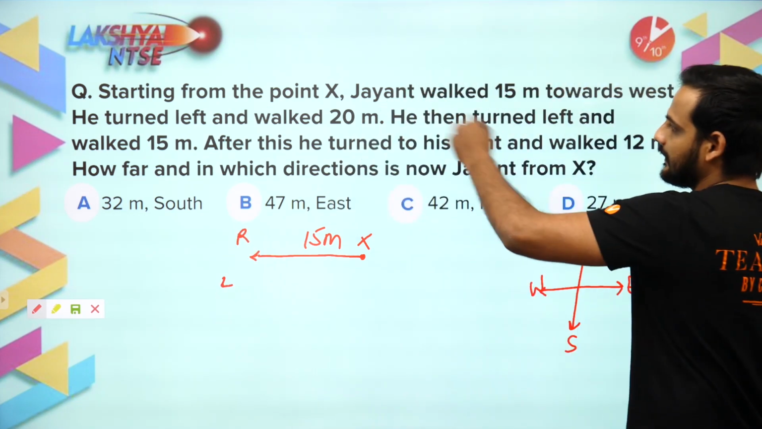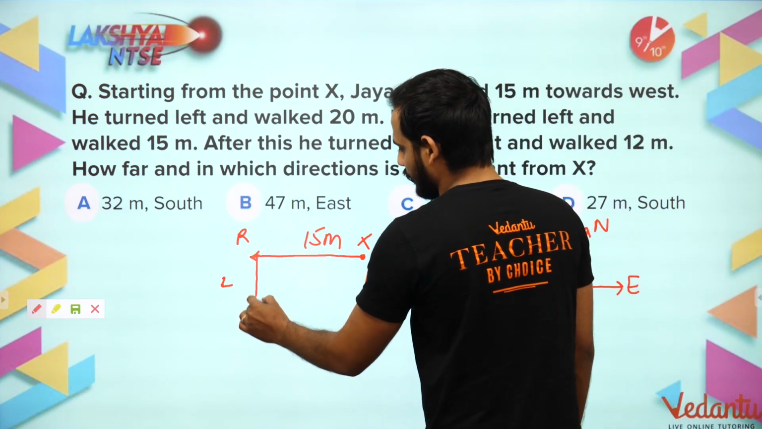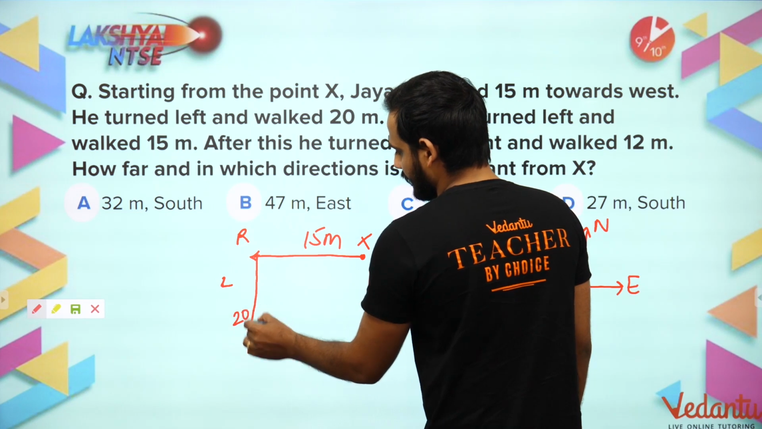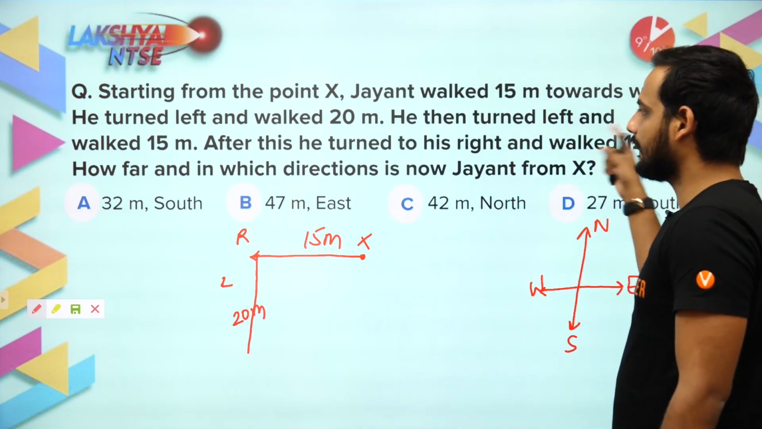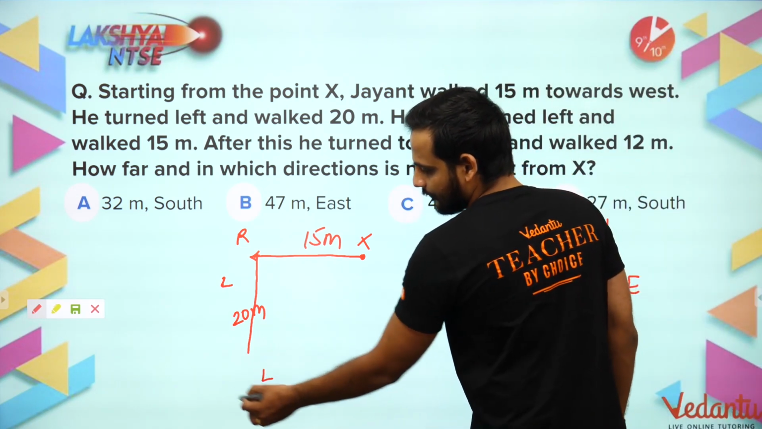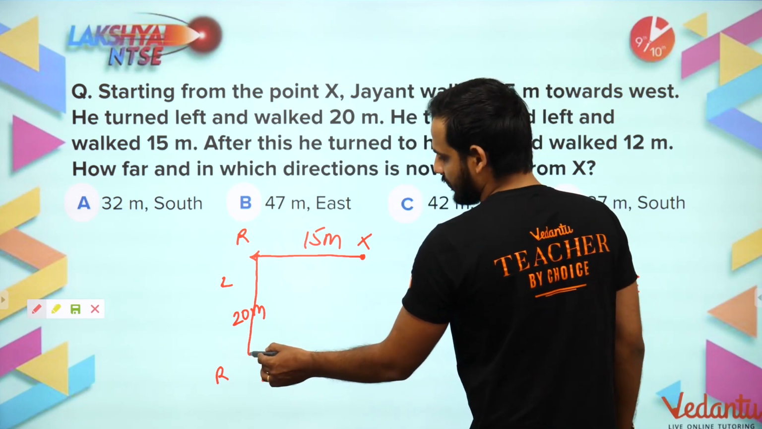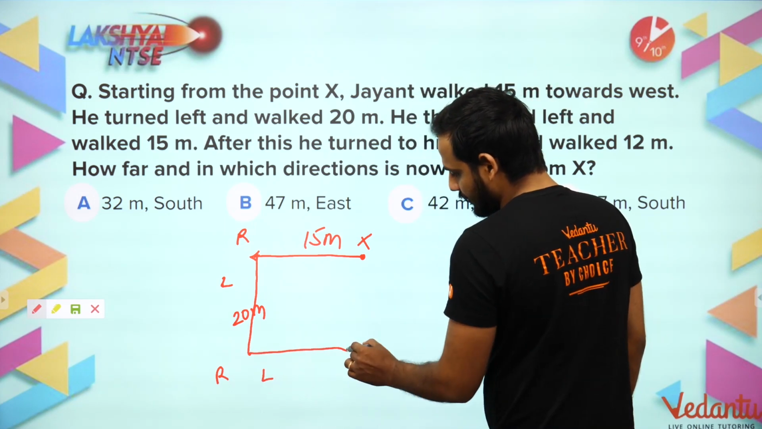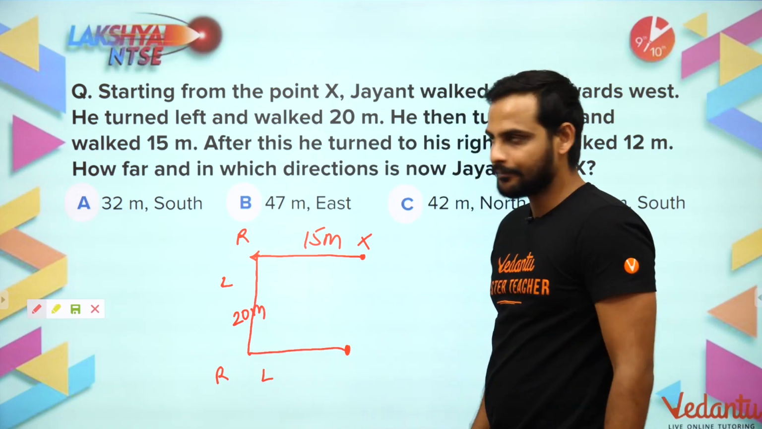He turned left, that means downside, and walked 20 meters. Now he is facing south. Then he turned left again. For a south-facing person, this is the left part and this is right. So he then turned left and walked 15 meters, which means he will be exactly in this position, because 15 on both the sides are equal.